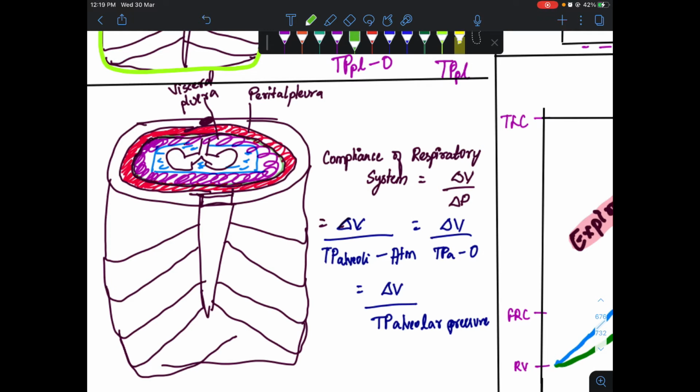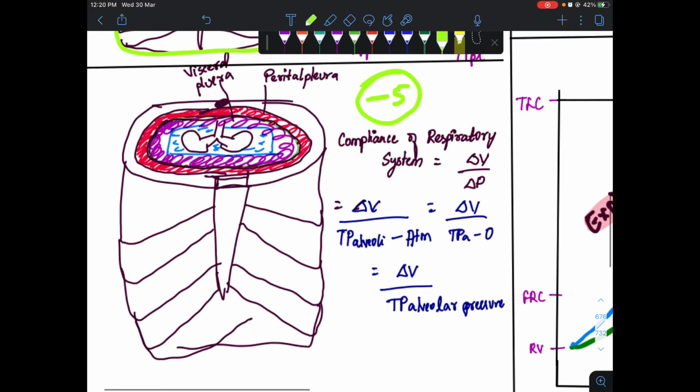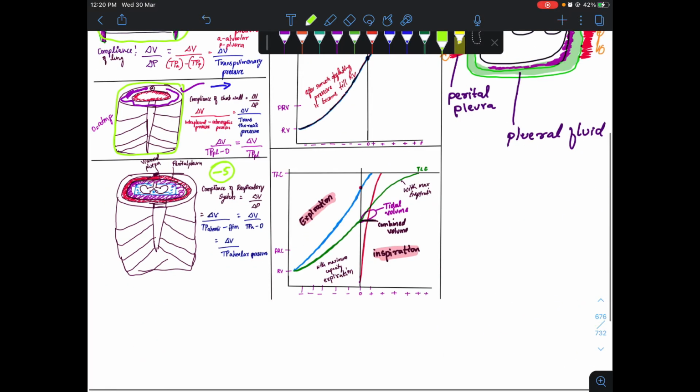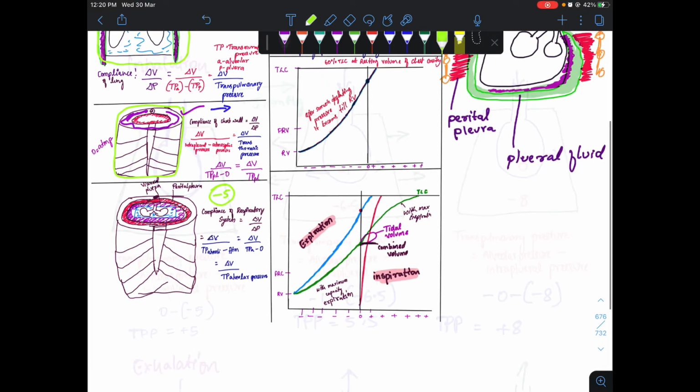Since the chest wall is pulling the parietal pleura outward and the lung is pulling the visceral pleura inward, this creates a negative pressure between the pleural space. That is, the inward pulling of the lung and the outward pulling of the chest wall create a negative pressure in the pleural space.